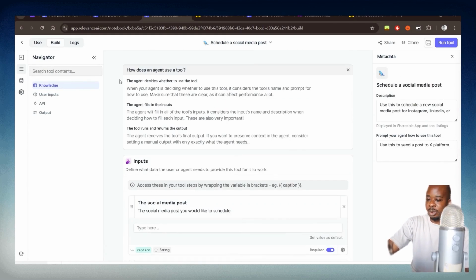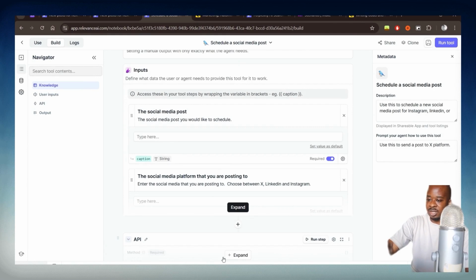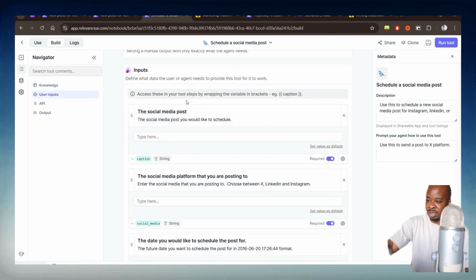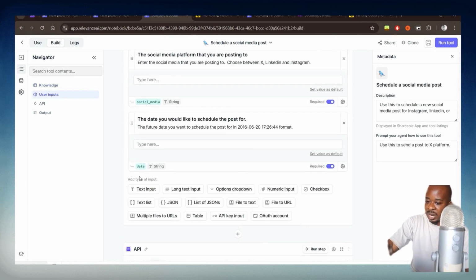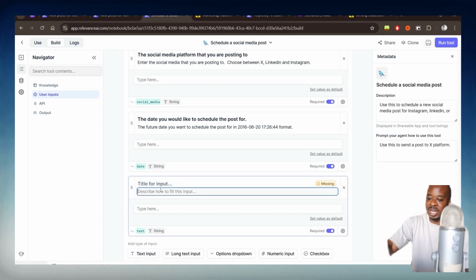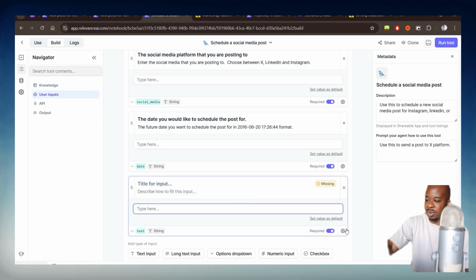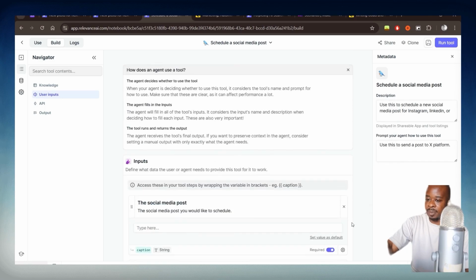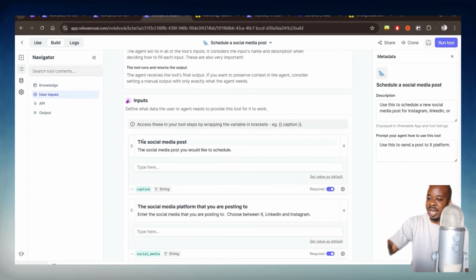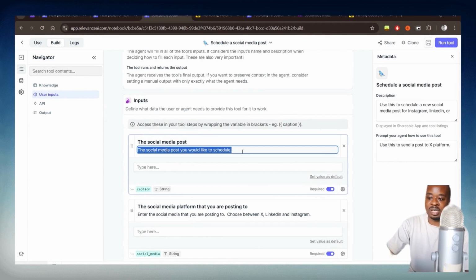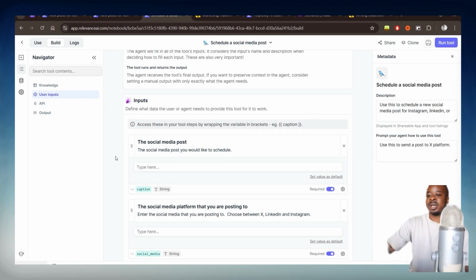So there are a few steps here that we had to take into account. So first we needed to create our inputs, and you would create an input just by clicking on one of these down here. In my case, they were all text input. So you simply click on text input here and then begin labeling the various fields here as well. But I'll just scroll up. And the first input we had was the social media post that the AI agent would like to schedule. And you do have to make that crystal clear, because then it knows exactly what to put into this particular variable right here.